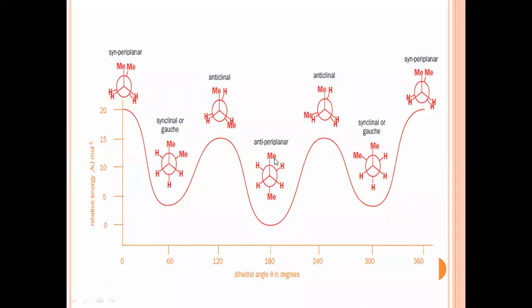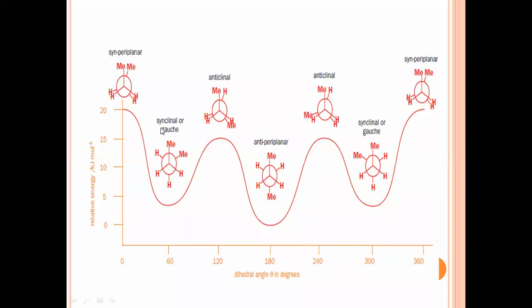Now, this is the energy profile diagram of the butane molecule. The graph is between the angle of rotation and the relative amount of energy required to attain each conformation. First, the main conformation at 0 degrees is syn-periplanar.